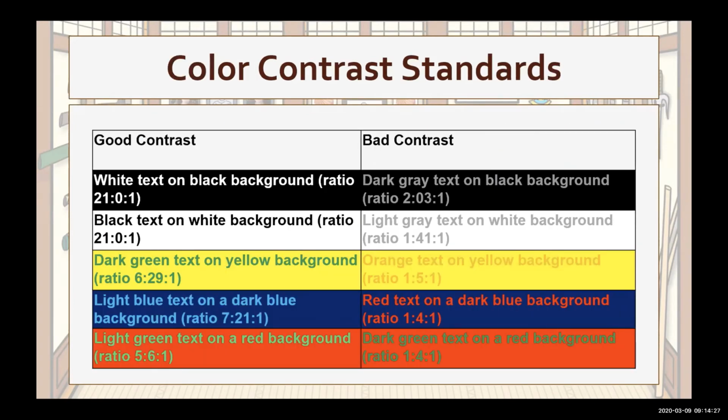This chart shows good and bad color contrast examples. It also provides the recommended color ratio for the colors used. You can use a color analyzer like the one mentioned in the last slide to test your use of color for accessibility in your documentation. And you can see too, especially in the dark green text on a red background, how it makes the text look blurry. That goes for anybody. And so these accessibility standards are really best practices for anybody trying to use your documentation.